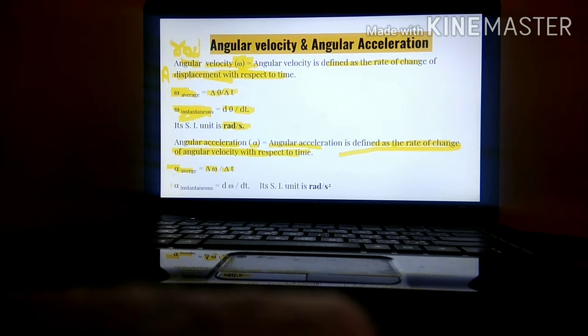Next, alpha instantaneous. Alpha instantaneous means what? Angular acceleration within a small interval of time. That is d omega by dt. Its SI unit is radian per second square. You might have already studied the SI unit of linear acceleration. Linear acceleration was meter per second square. Similarly, here we write radian per second square.